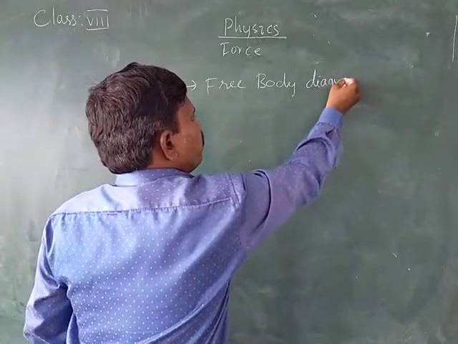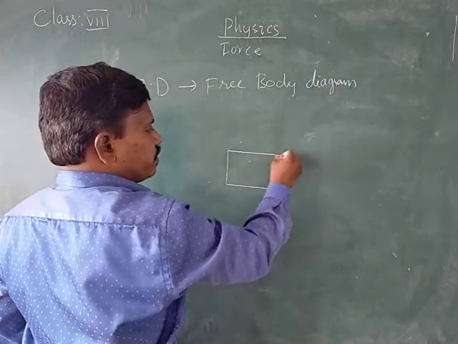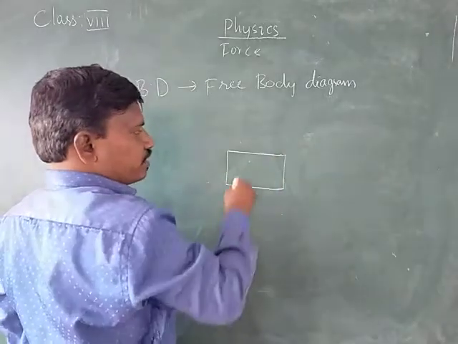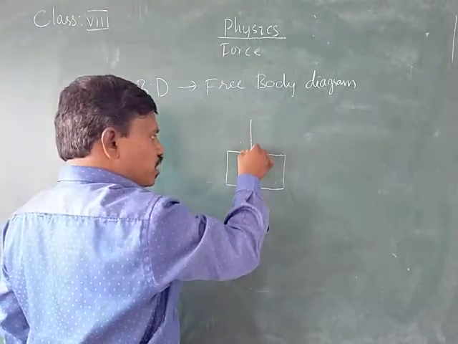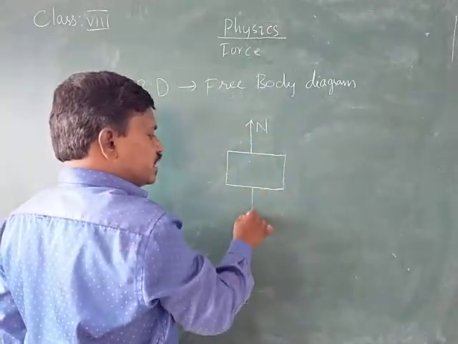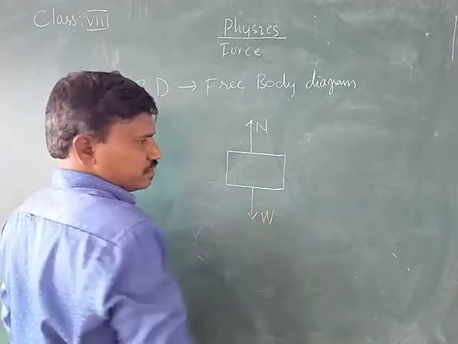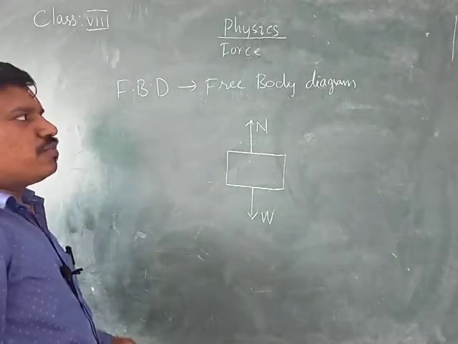What are the forces for the body which is at rest? The forces acting on the body will be the normal force as well as the gravitational force or weight. This is about the normal force.